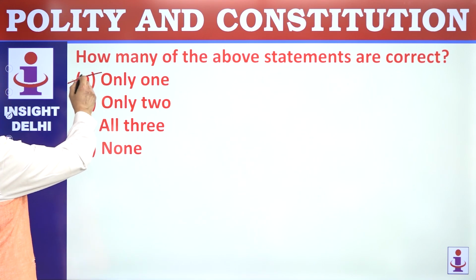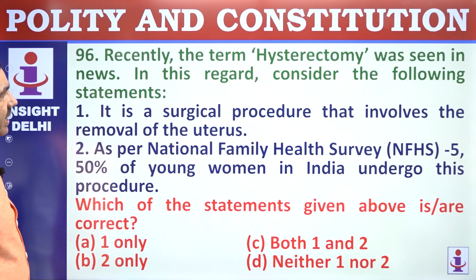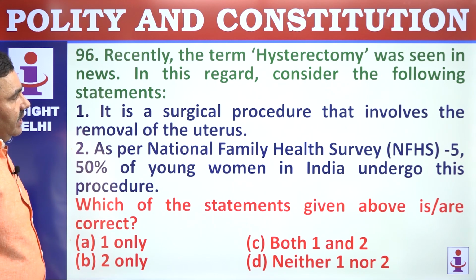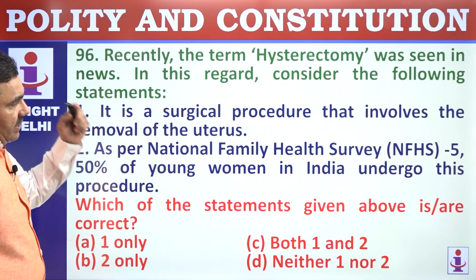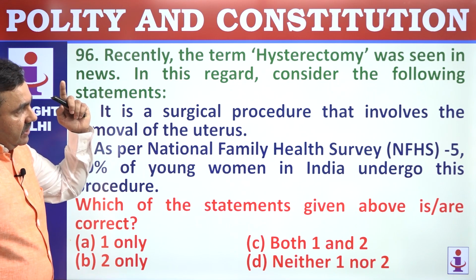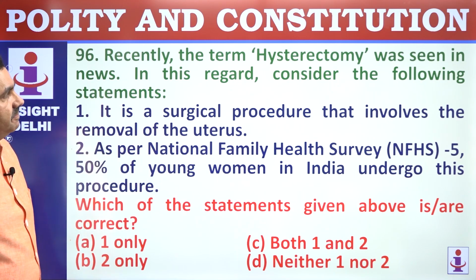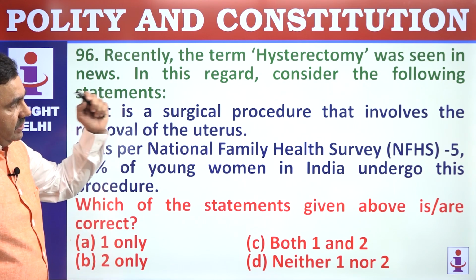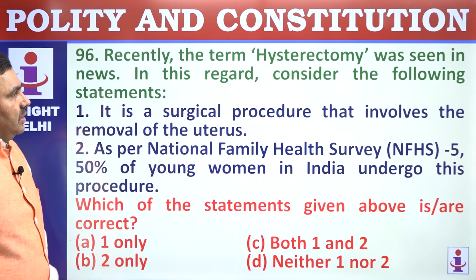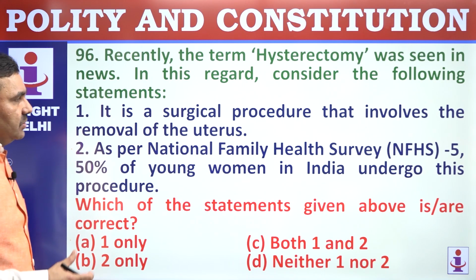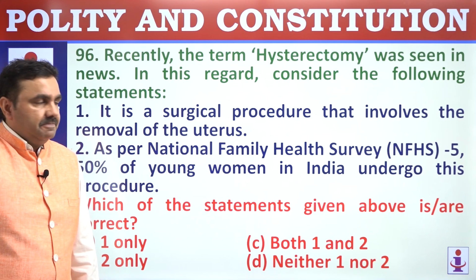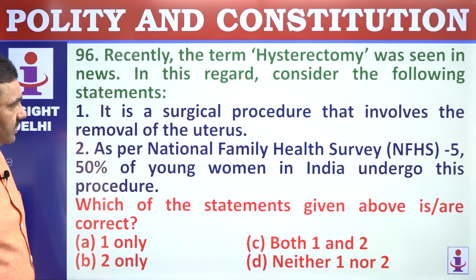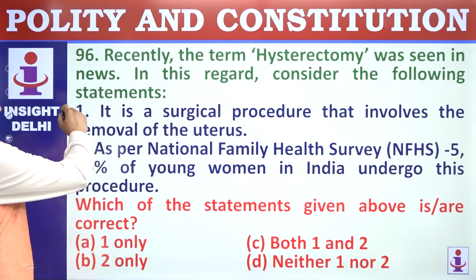Only 1. 96. Recently the term hysterectomy was seen in news. Hysterectomy, removing the uterus of a female. It's a surgical procedure that involves removal of uterus. That's correct.